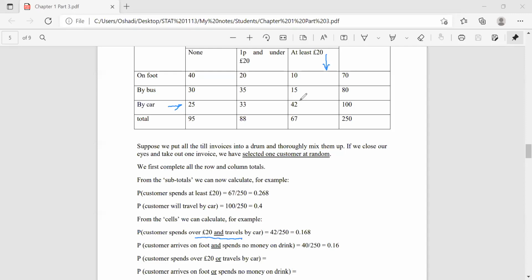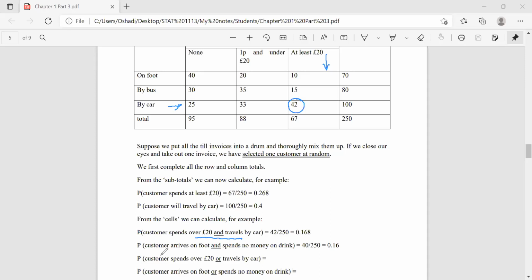So we want this number. 42 people out of 250 have spent over 20 euros on drink and travel by car. So it is 42 over 250.